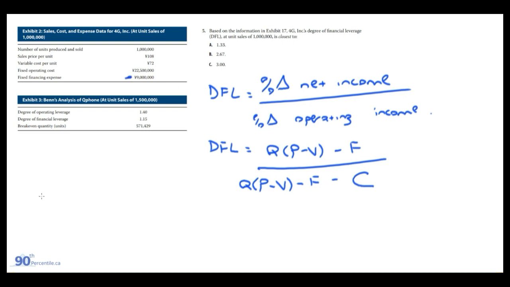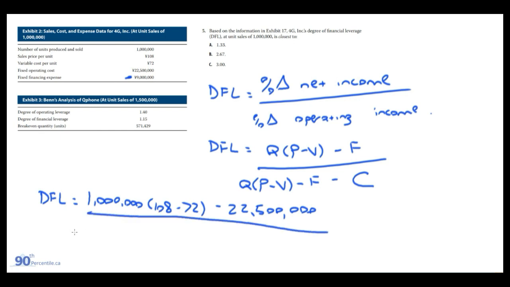So from here, we can bring everything over. We have all the info we need. And what we can do is enter in a million again for the quantity, price 108 minus 72 cost, minus fixed cost of 22,500,000. And then on the bottom, it's going to be this whole thing again. Million times 108 minus 72 minus 22,500. And then minus the 9 million.